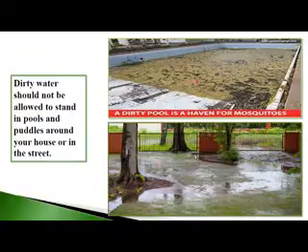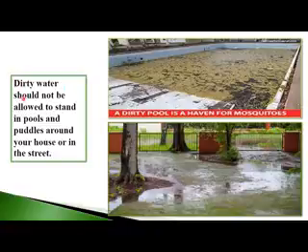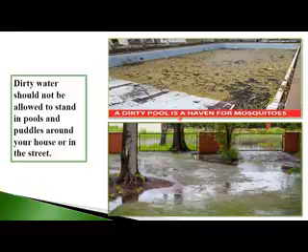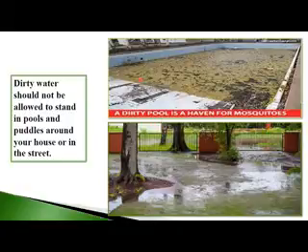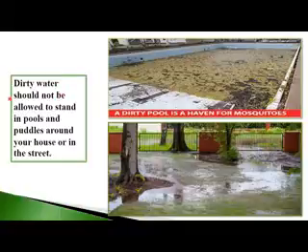Different types of flies and mosquitoes also spread different types of diseases. So dirty water should not be allowed to stand in pools and puddles around your house or in the street. The reason is that in those places mostly different types of mosquitoes and insects live, and they help in spreading different types of diseases. Look here, a dirty pool is a heaven for mosquitoes. So this type of place should be cleaned properly, so water should not stay like this, otherwise mosquitoes stay here and cause different types of diseases.